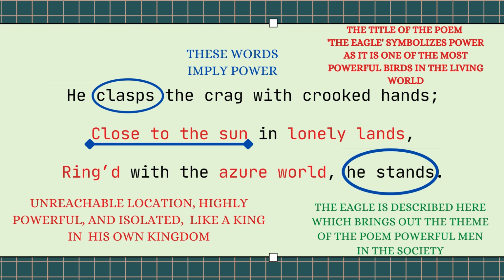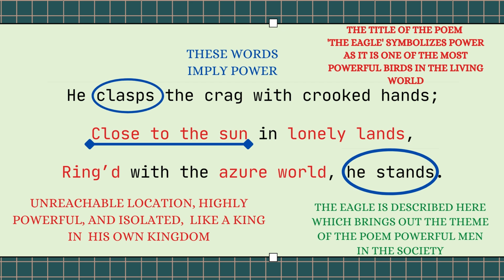In the next line of the stanza, ringed with the azure world he stands. Even the phrase he stands shows power. It looks like he's standing tall on his own.